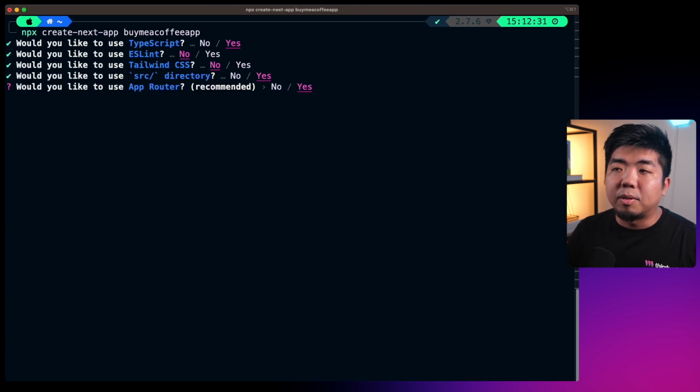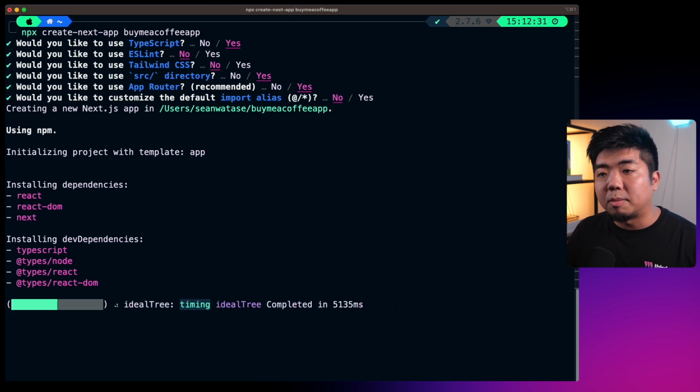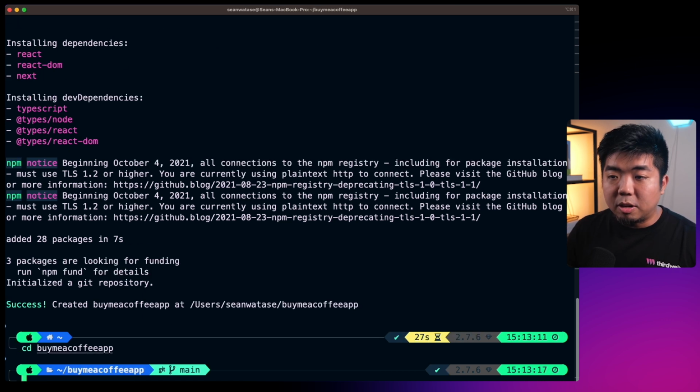Yes to source directory and app router, and no to customizing the default import alias here. Those are the settings that I'm going to be using in this tutorial to create this project. Once that is done, we're going to change into our buy me a coffee project here, and we are then going to install thirdweb's Connect SDK.